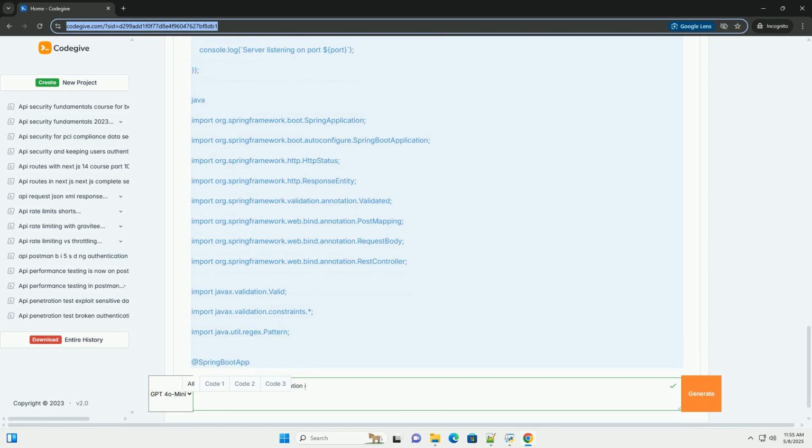Path traversal, or directory traversal. Attackers manipulate file paths to access files outside the intended directory. Integer overflow/underflow. Occurs when an integer variable exceeds its maximum or minimum value, leading to unexpected behavior. Format string vulnerabilities.